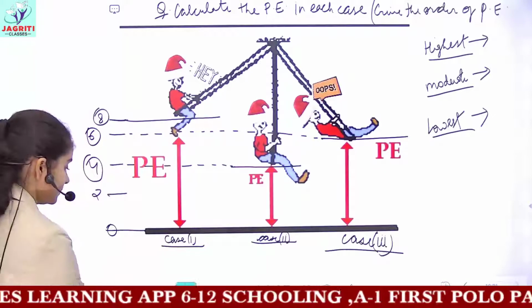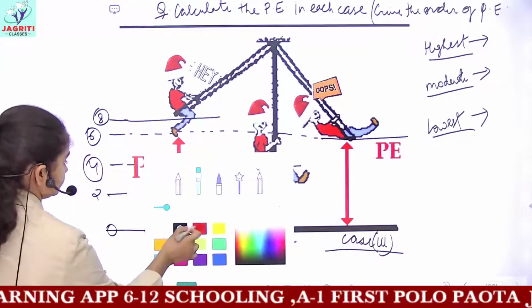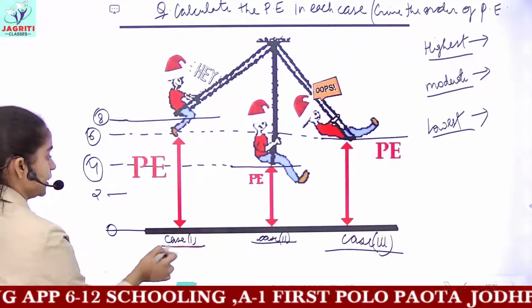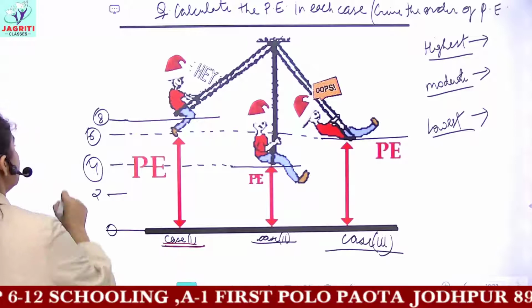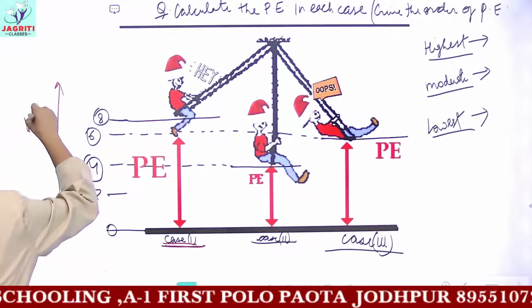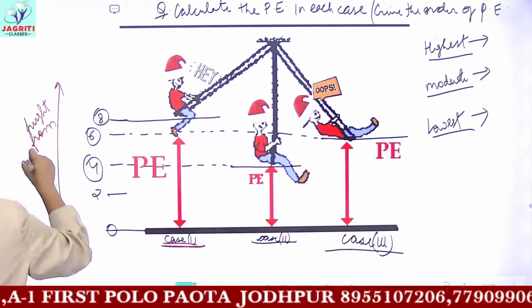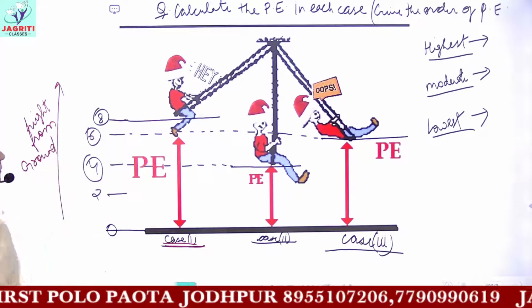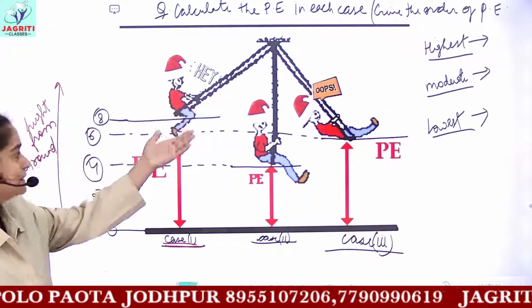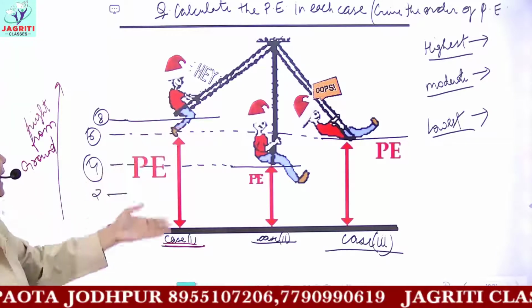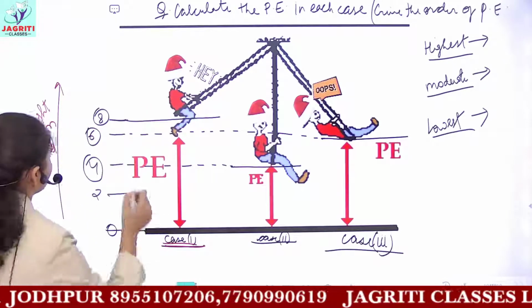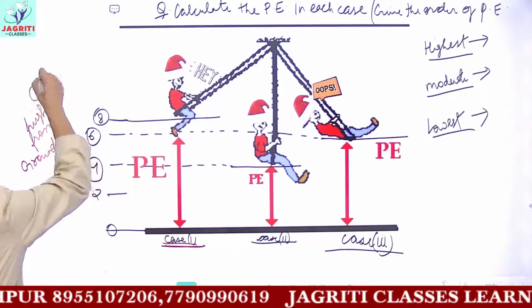See here, talking about case 1. In case 1, this gives you the magnitude of height from the ground. So in the first case, this object is having a height of 8 meters from the ground. Let's suppose this height is measured in meters.